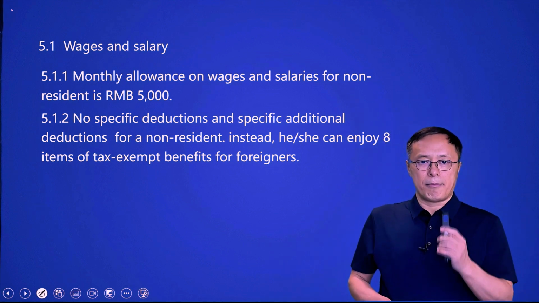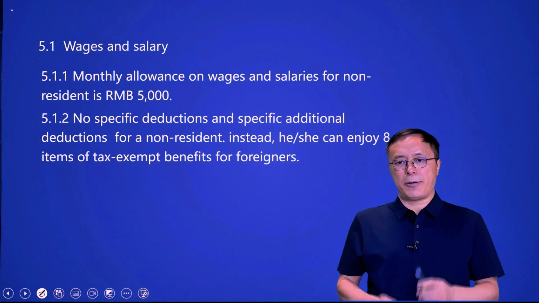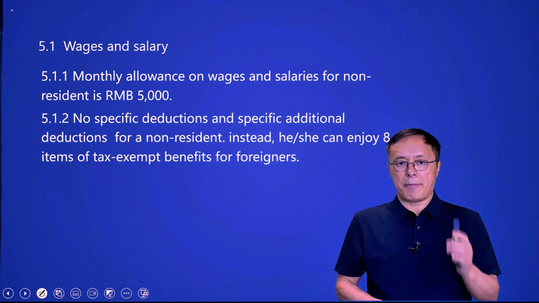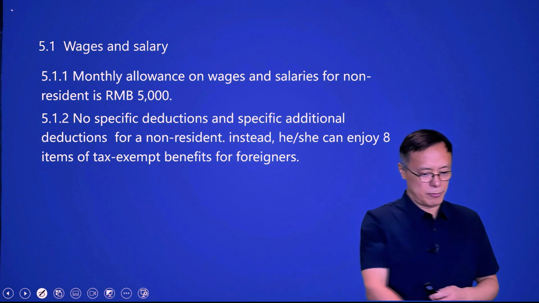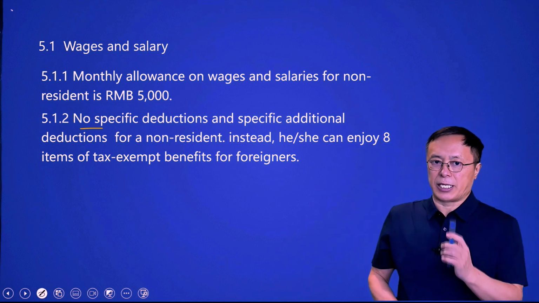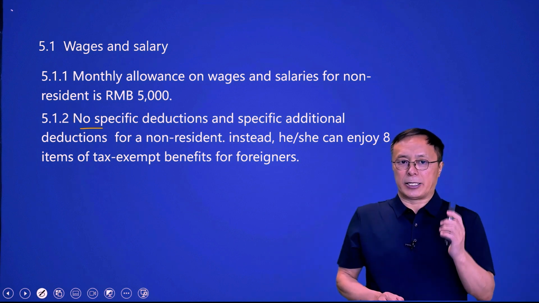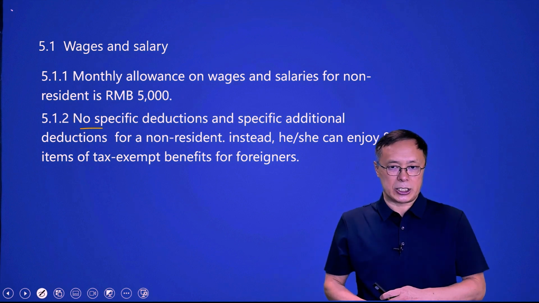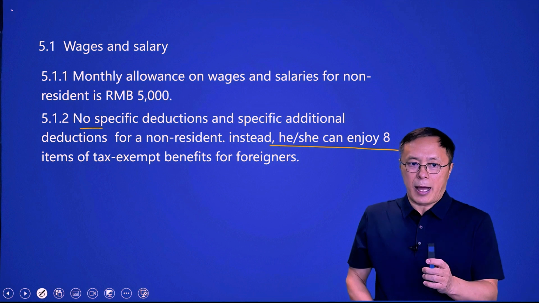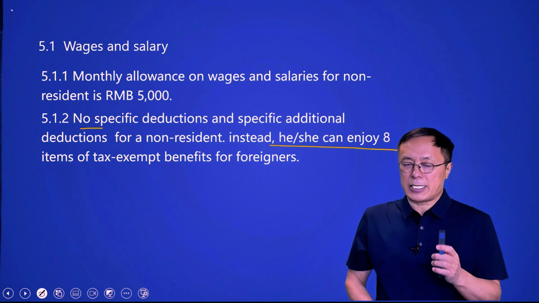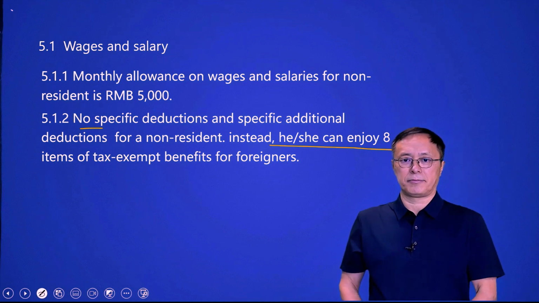The first point, the monthly allowance on wages and salaries for non-tax residents is RMB 5,000. The second point, there are no specific deductions and specific additional deductions for non-tax residents. Instead, they can enjoy 8 items of tax-exempt benefits for foreigners.